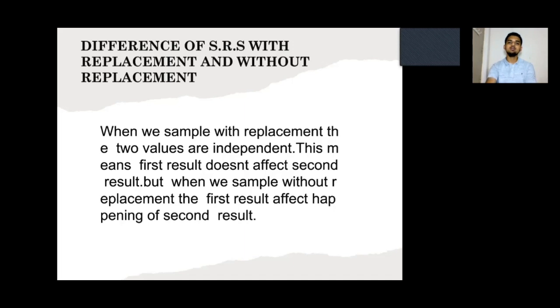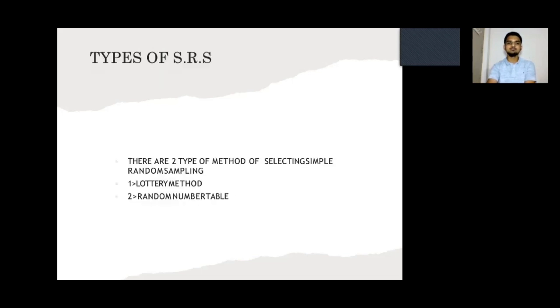Difference between sampling with and without replacement. When we sample with replacement, the two values are independent. This means the first result does not affect the second result, but when we sample without replacement, the first result affects the happening of the second result.